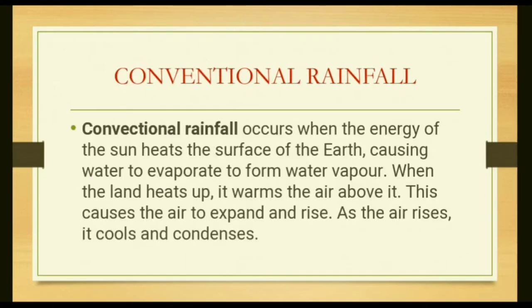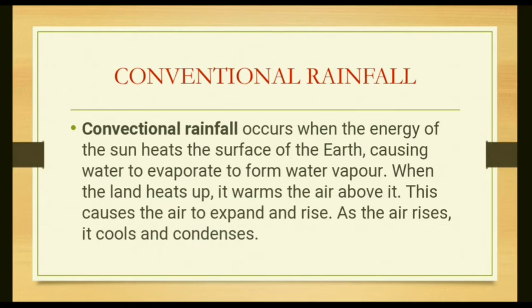Convectional current. A convection current occurs when the energy of the sun heats the surface of the earth, especially water bodies, causing the water to evaporate and form water vapor. When the land heats up, it warms the air above it.